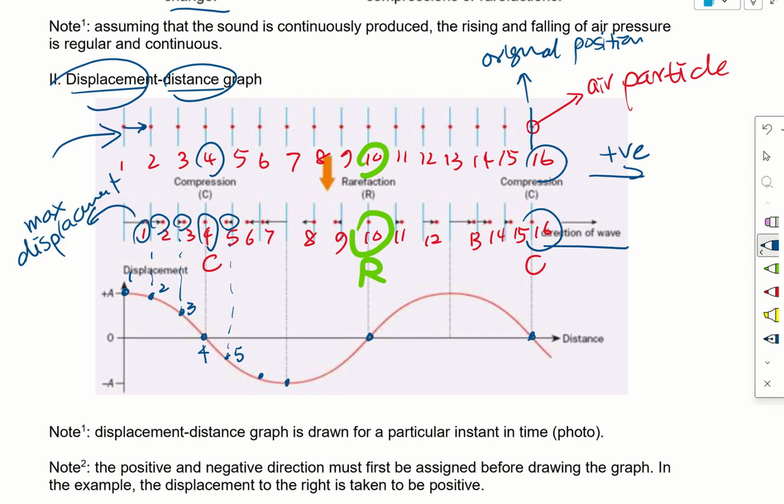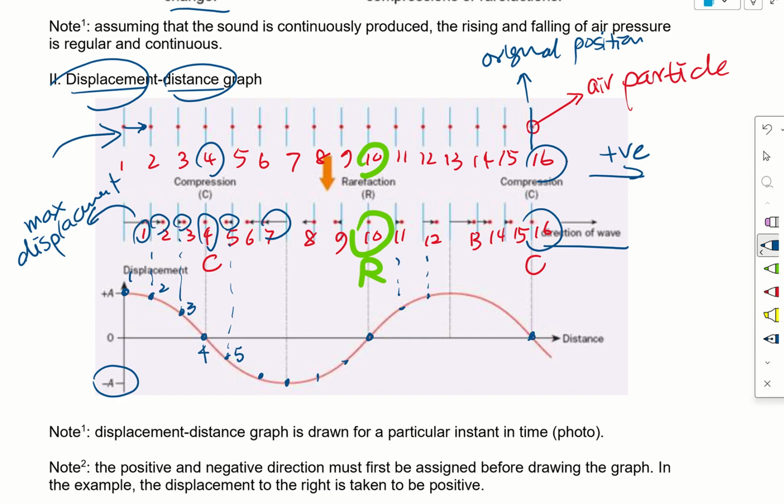Take note that particle 7 actually moved the most in the negative direction, so it has the largest displacement in the negative direction. If we map every particle in terms of its displacement, we can then draw out this displacement distance graph.